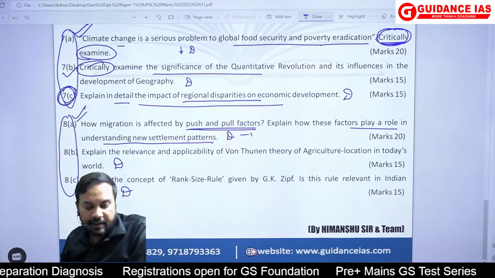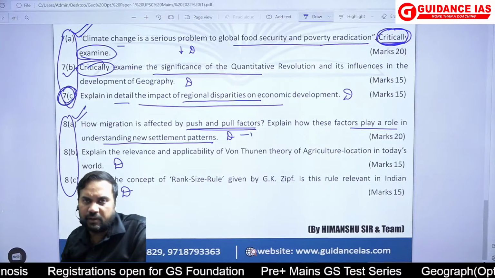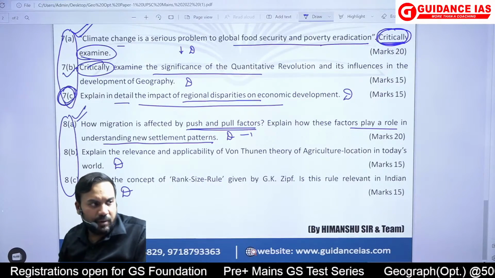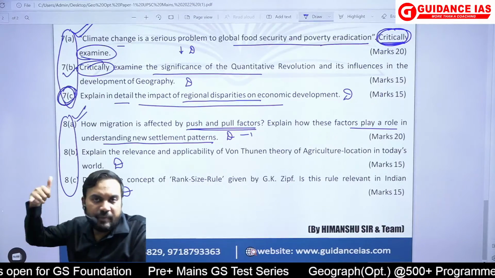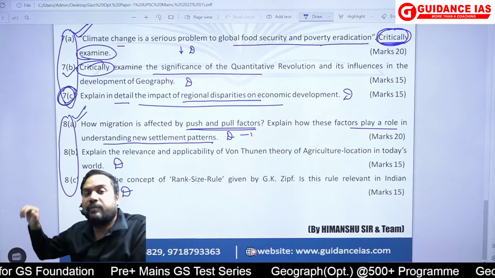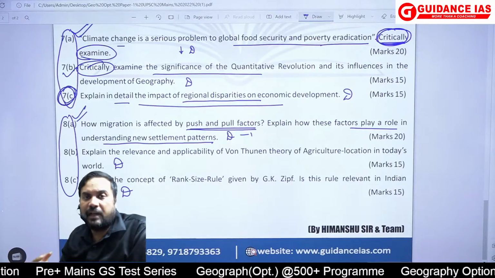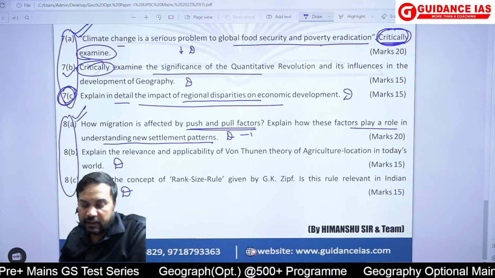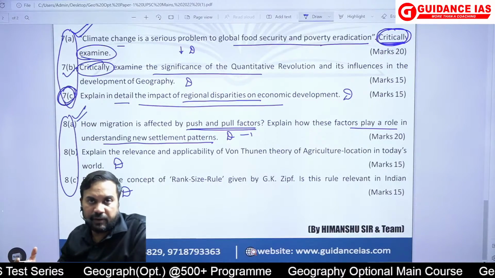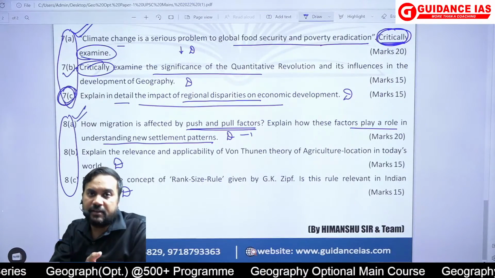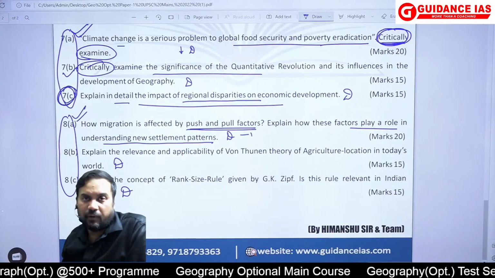Then question number 8b, explain the relevance and applicability of von Thunen's theory of agricultural location in today's world. It is a very straightforward question, so I don't think there is a need for me to discuss it here. Basically, as we have discussed in the classes, we will talk about how the idea of land rent is so useful, how this concept given by von Thunen can be utilized to explain the agricultural pattern of the world.